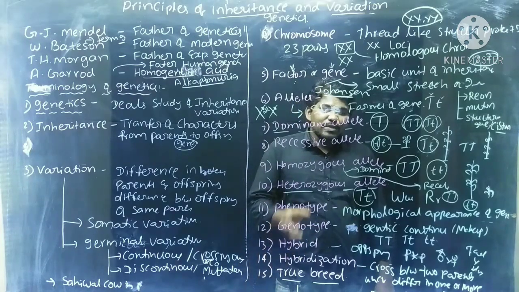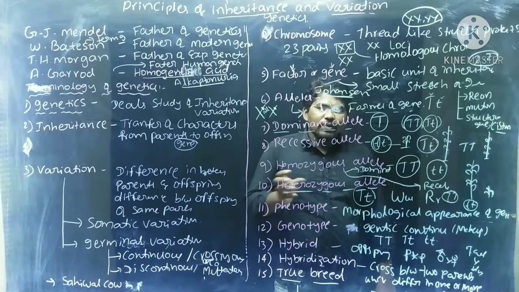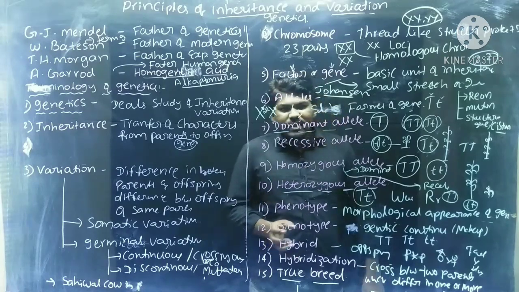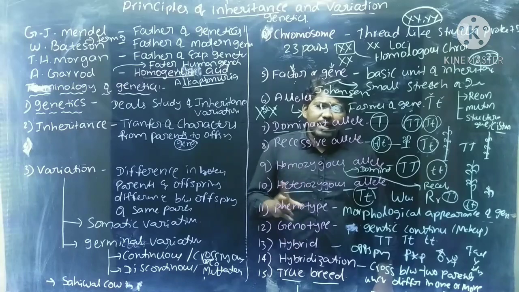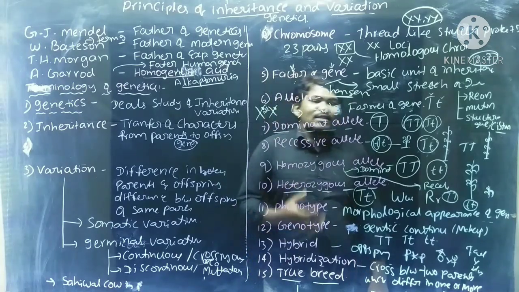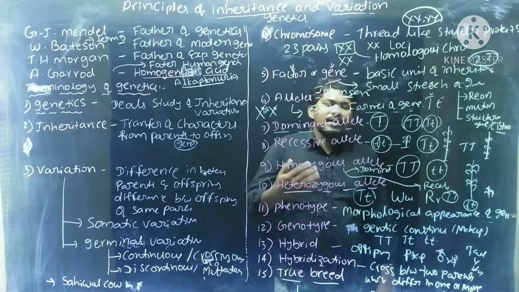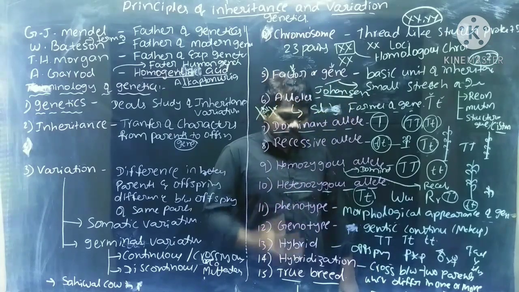Hybridization, a cross between two parents which differ in one or more characters. If parents differ in a single character, that is monohybridization. If they differ in two characters, that is dihybridization. True breed, the breed which has the homozygous condition, formed by continuous selfing. That is about the true breed.